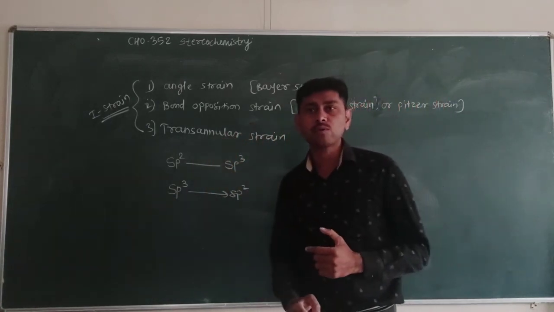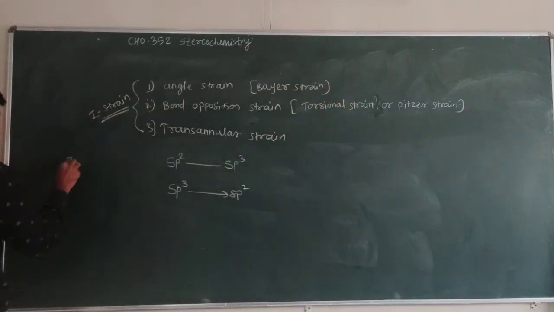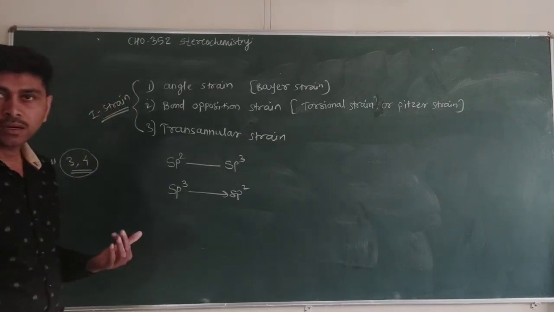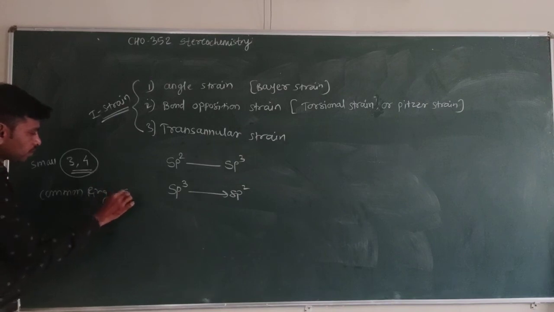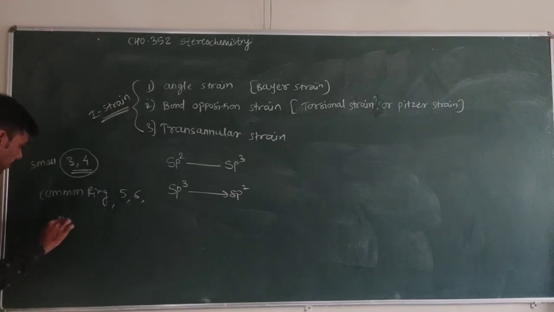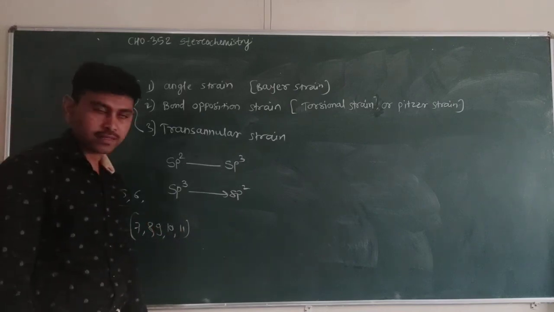We have to understand this concept of I-strain for small rings such as the 3-member ring and 4-member ring. These are called small rings. Then we know common rings: 5-member and 6-member are common rings. Then medium rings, medium size rings, are 7-member, 8-member, 9-member, 10, 11-member. These are medium size rings. And then